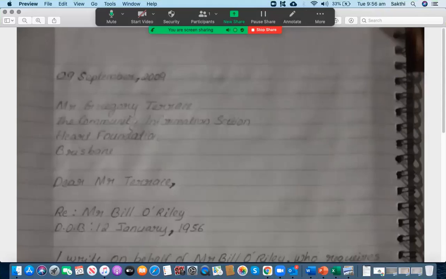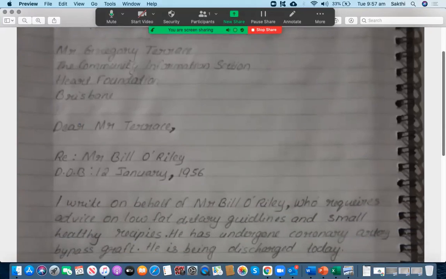In this video, I'm going to assess one of my students' letters and provide word-by-word feedback plus the feedback against each parameter before I give the overall score for this letter. Firstly, the student has written the date on the top. That's good. And then she has written Mr. Gregory Therese, the community information section, Heart Foundation, and then it is Brisbane. That's all right. So there is no issue here.